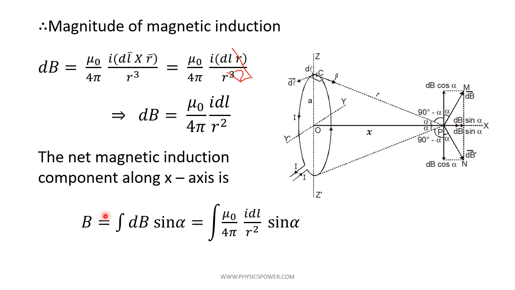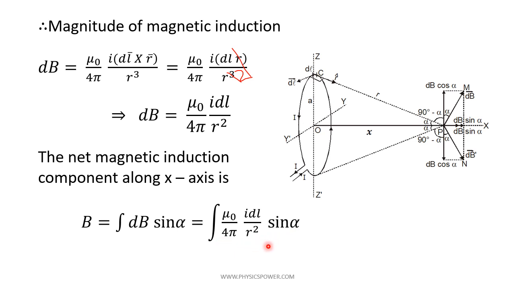If you want the total value, you have to integrate. So B, the total magnetic induction, equals integral dB sin alpha. Instead of dB, if you write this expression, it will be integral mu naught by 4 pi into I dl by r square into sin alpha.